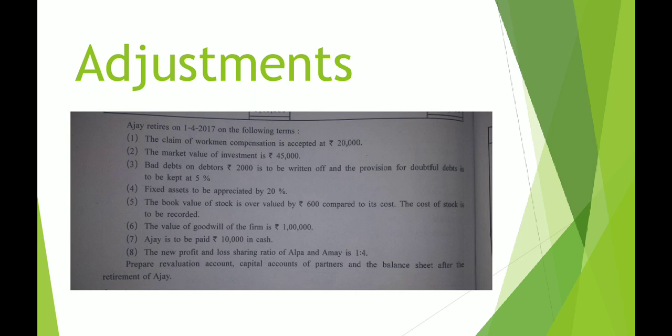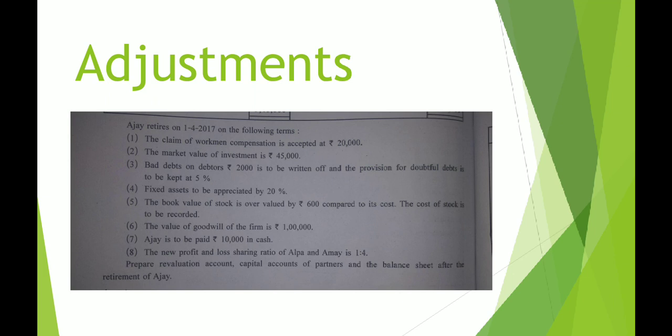70,000 is the amount of debtors from which you will deduct 2,000 as bad debts. Now you are supposed to keep bad debt reserve on the remaining amount at 5%.